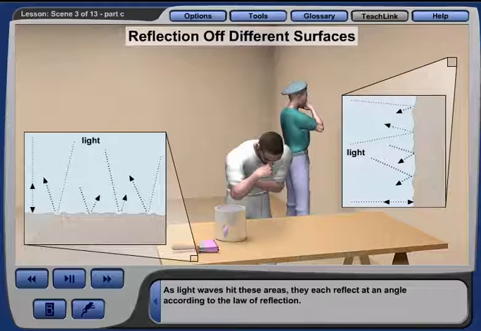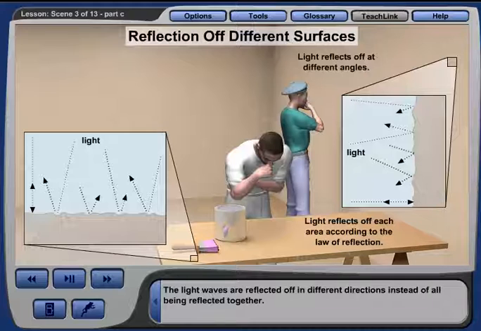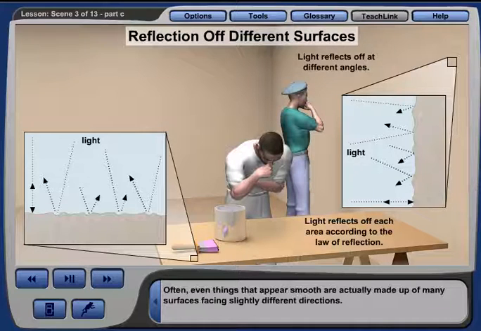As light waves hit these areas, they each reflect at an angle according to the law of reflection. The light waves are reflected off in different directions instead of all being reflected together. This is the reason that you cannot see a clear reflection off rough surfaces.